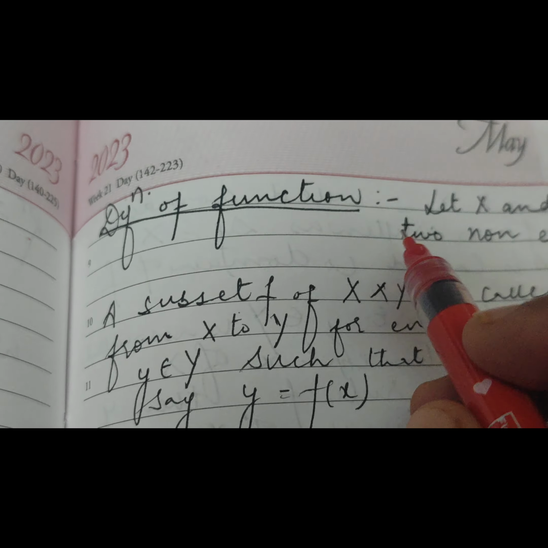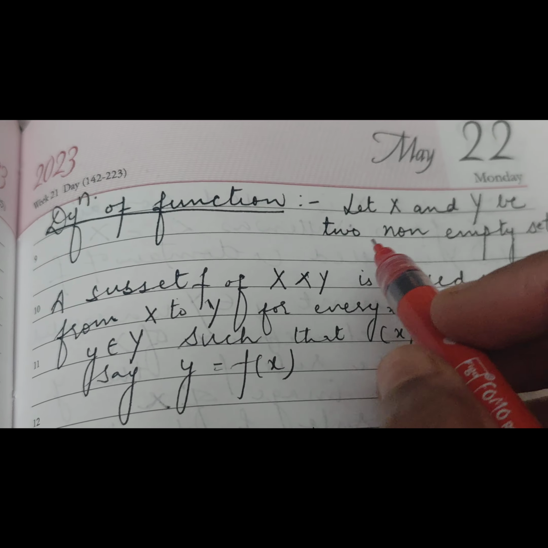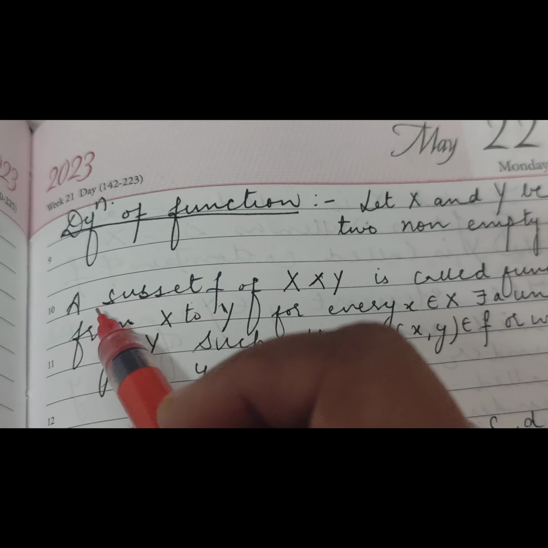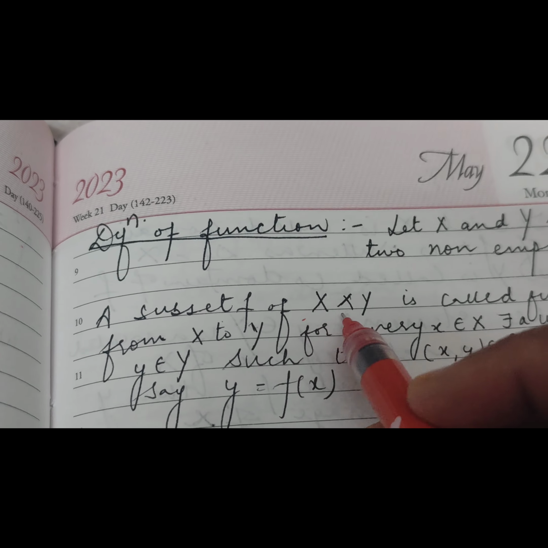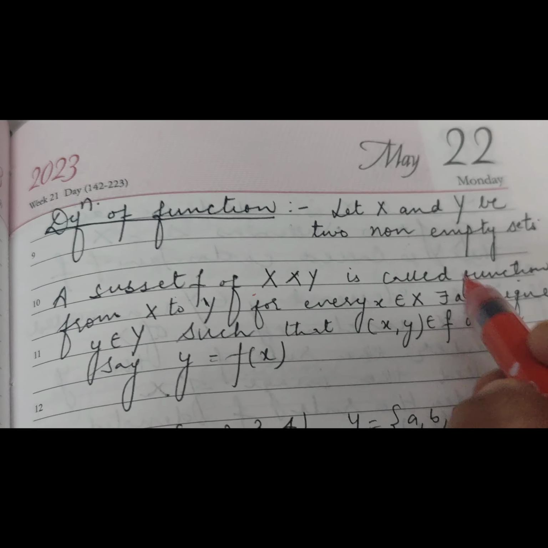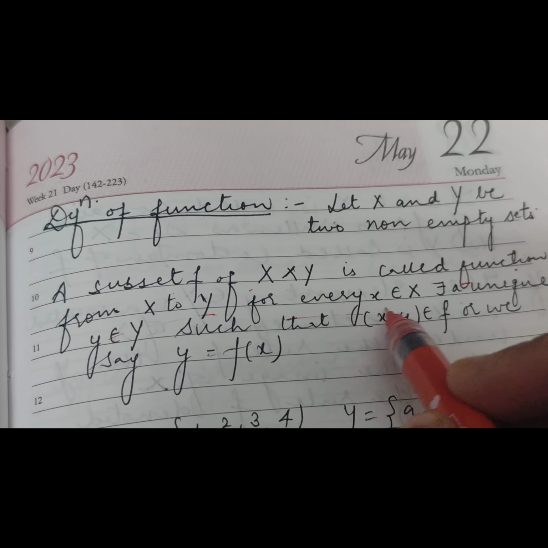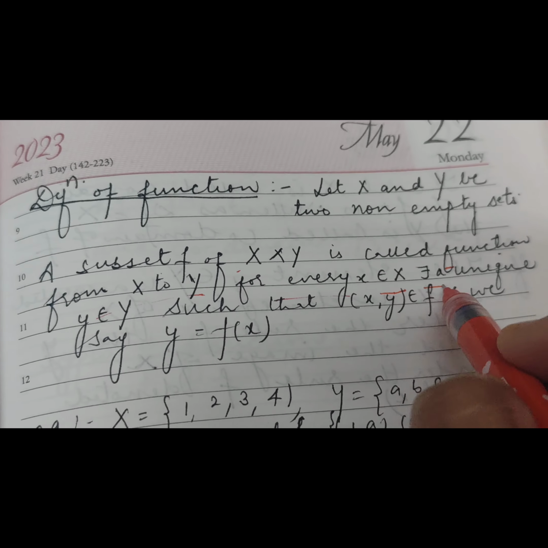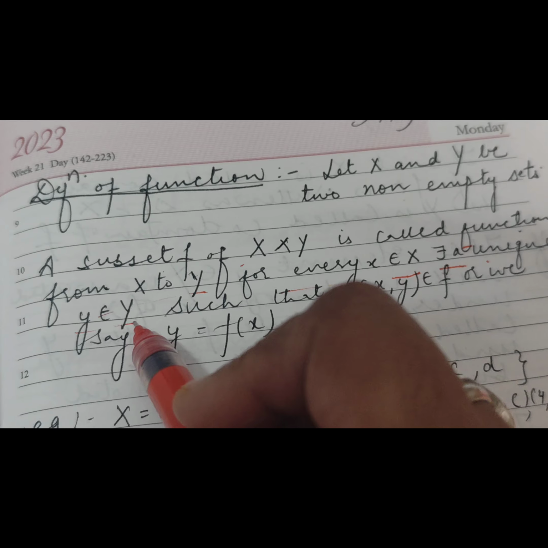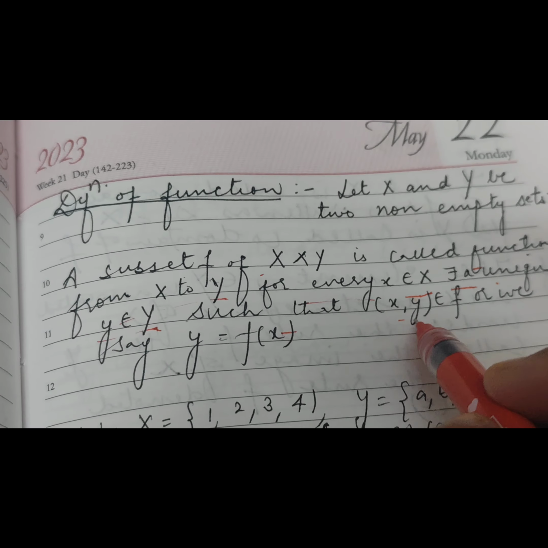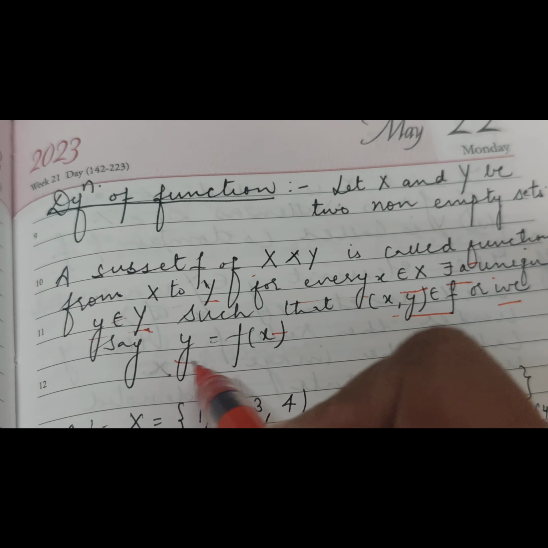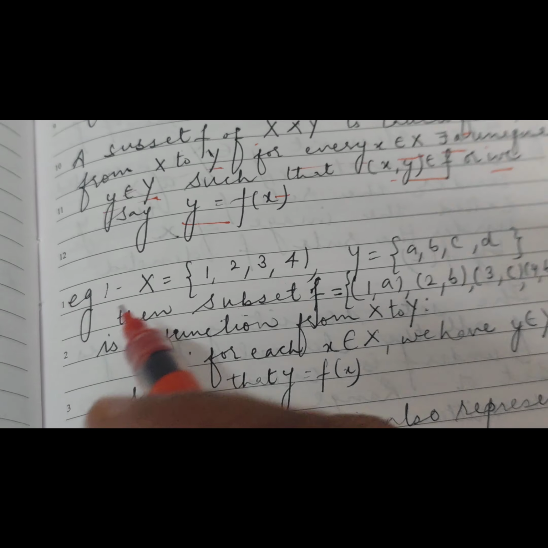The topic is on the definition of function. Let X and Y be two non-empty sets. A subset f of X × Y is called a function from X to Y if for every x belongs to capital X there exists a unique y belongs to capital Y such that (x, y) belongs to f, or we say y is equal to f(x).